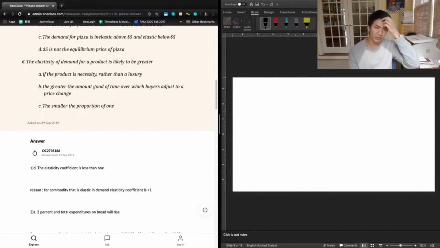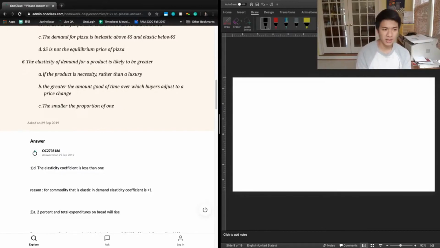B says the greater amount of time over which buyers have to adjust to a price change, and this will make a good more elastic. We talk about this as time frame. You can imagine, for example, a change in oil prices. If oil prices were to double or triple, in the short run, if the product is really important, we might not see very much change in quantity demanded.